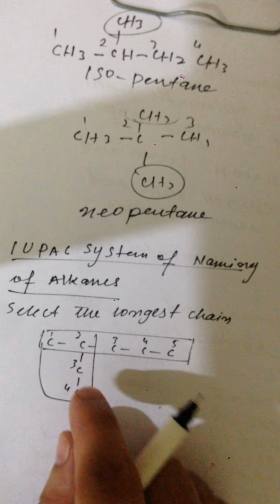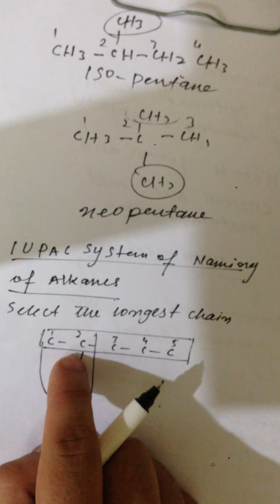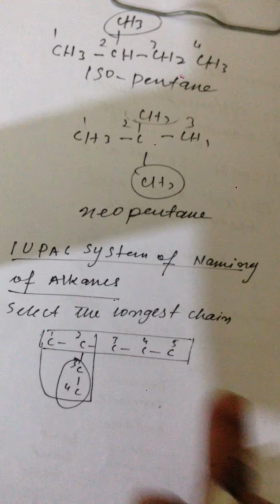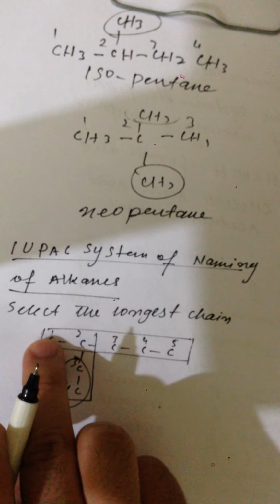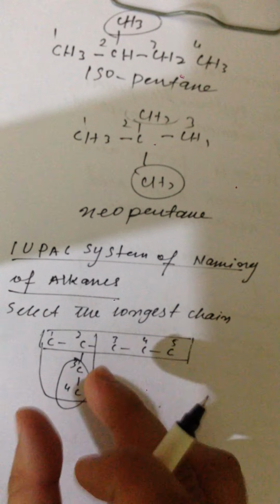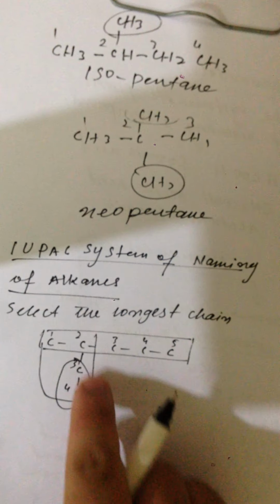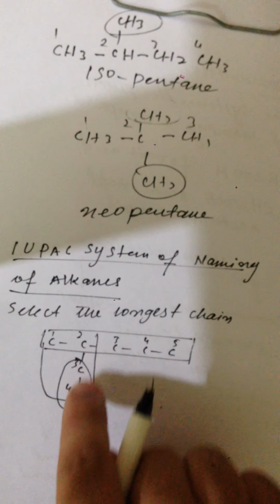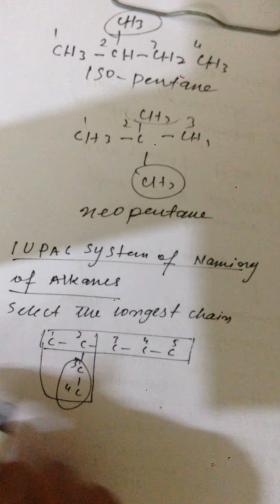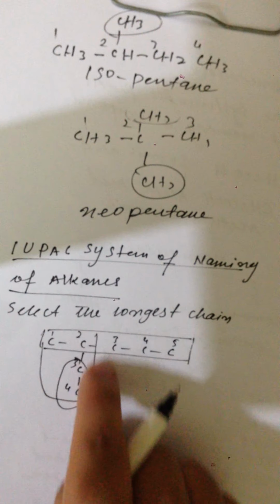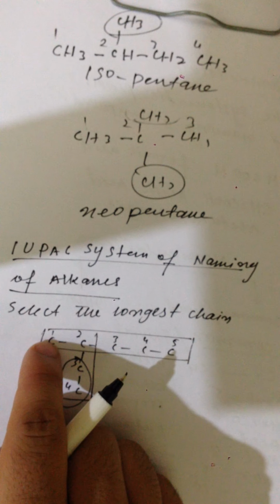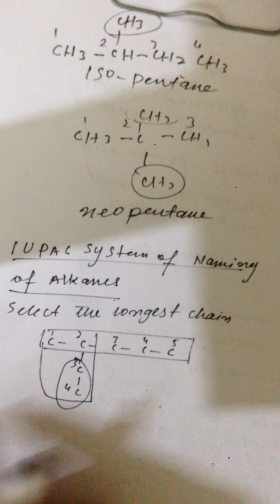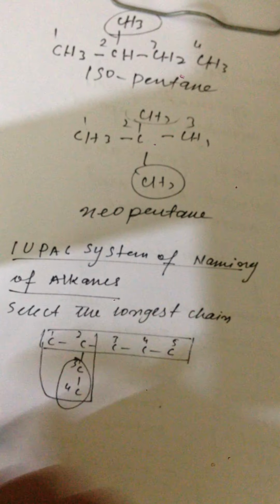You have to do the numbering from that end which is closer to the substituent. This is the substituent. We can either number the chain from this end or this end, but we will have to look for the substituent. The substituent is attached at this carbon atom. So we are going to do the numbering from this end because the substituent is closer to this end. Therefore, this carbon will be our carbon 1 and this will be our carbon 5, and not the other way around.